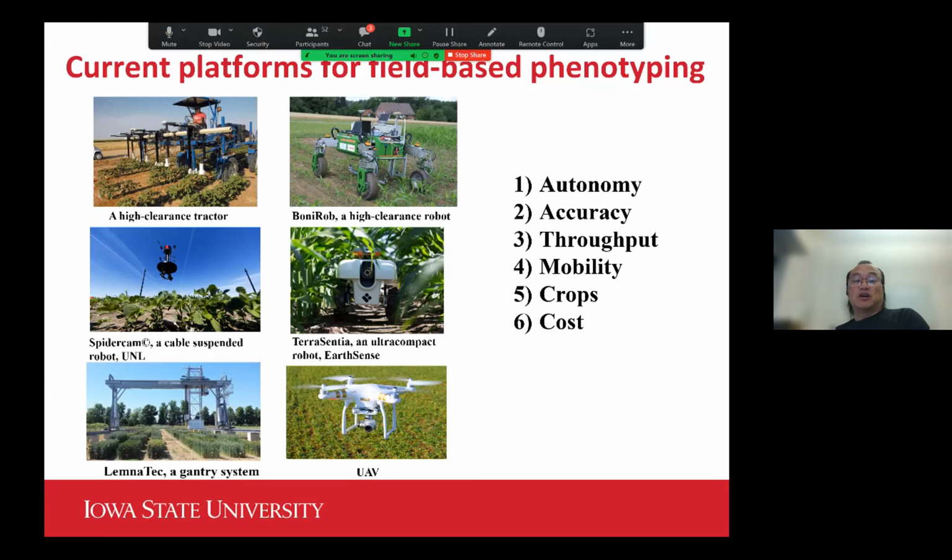For example, the autonomy, right? Whether the robot can go by itself, and is it safe to go by itself? And then the accuracy: how accurate would the robot be in terms of the data quality? And then throughput: is it faster than a human being, or is it meeting your expectation in terms of how fast it should work?